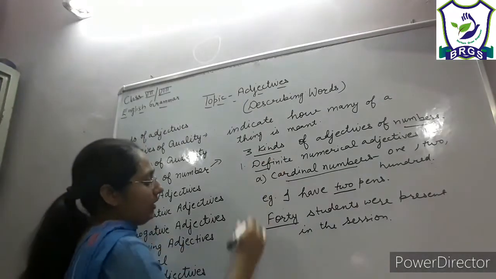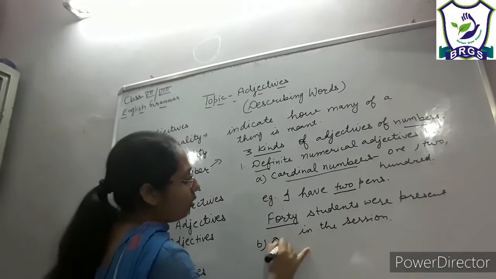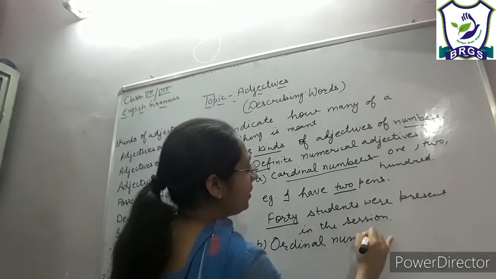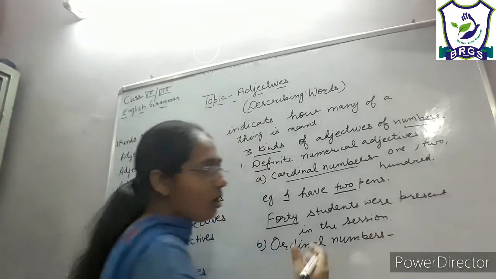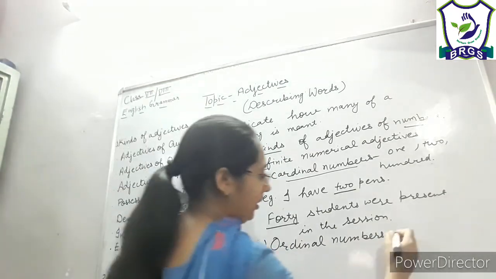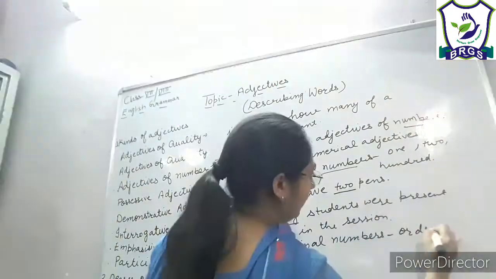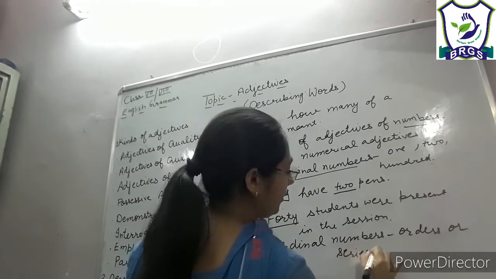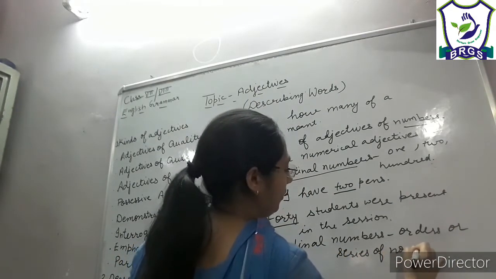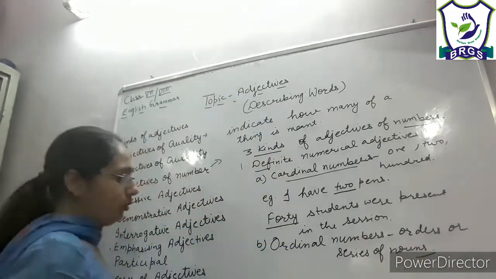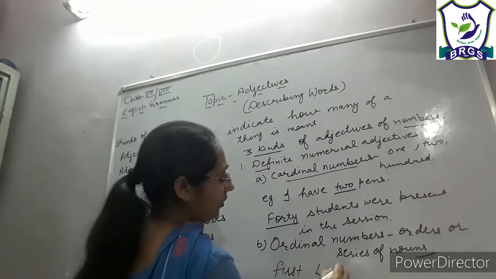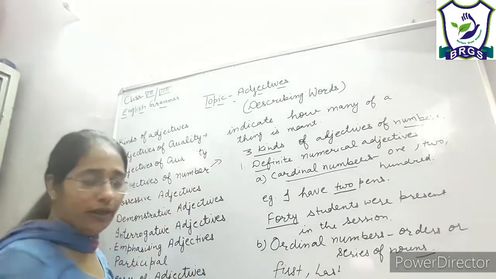Next, among definite numerical adjectives we have ordinal numbers. Ordinal numbers means the numbers which tell us the order or series of things, right? The numbers which are used to tell the order or series of nouns. So they are first, second, last, hundredth, right?